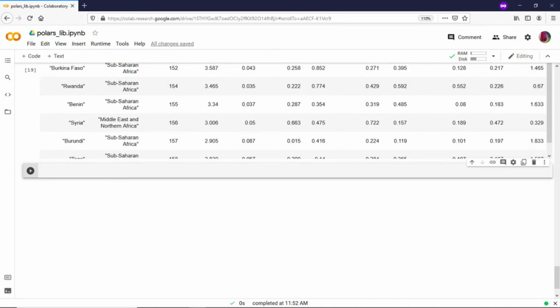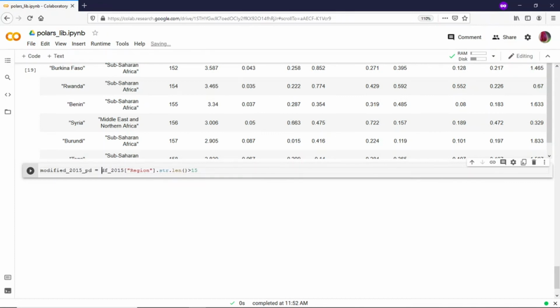So let's see how we can do it in pandas with our regular techniques. This is how we do it in pandas. Region dot string dot length more than 15, and I'm going to save it in modified 2015 PD.